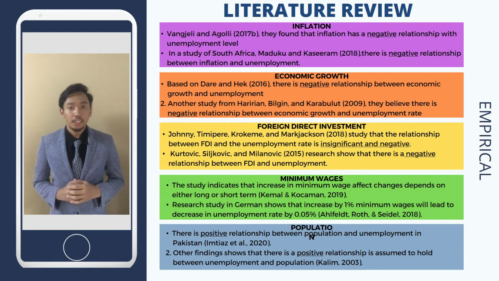For minimum wages, based on Kemal and Kocaman 2019, minimum wage affects the long and short term. The study indicates that the effects of an increase in minimum wage depend on whether it is the long or short term. Next, a research study by Arfeld, Roth, and Sedel 2018 in Germany shows that a 1% increase in minimum wages will lead to a decrease in unemployment rate by 0.05% in 2015 and 2016.